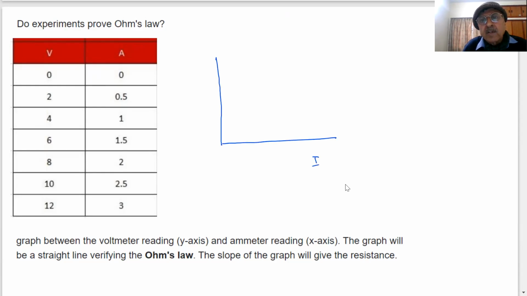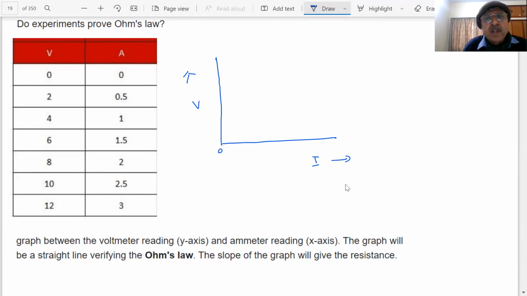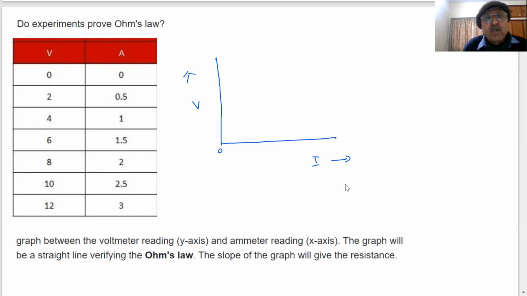what I am plotting here, I and V, clear? X-axis and Y-axis. So this is my 0 point. At 0 point, there is no potential difference, 0, current 0.